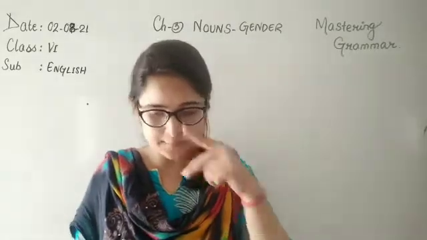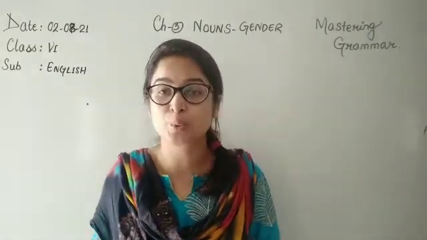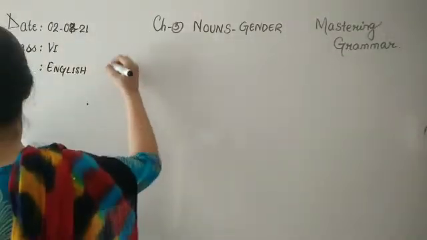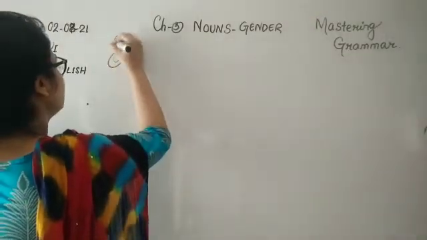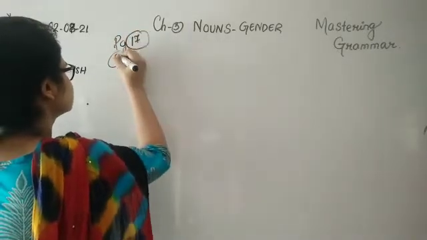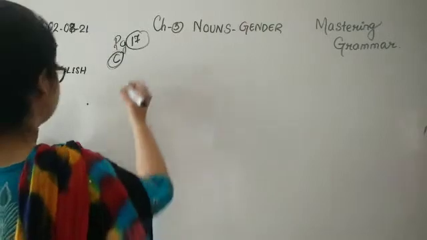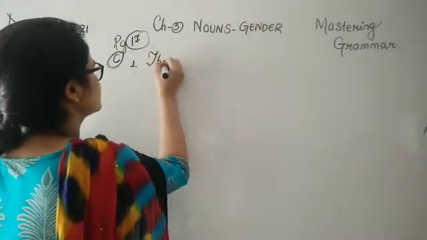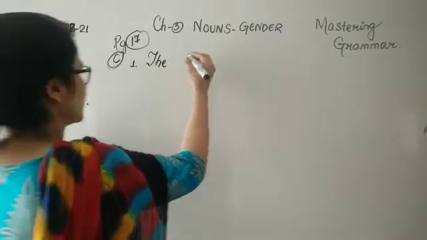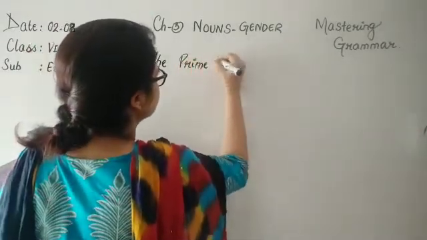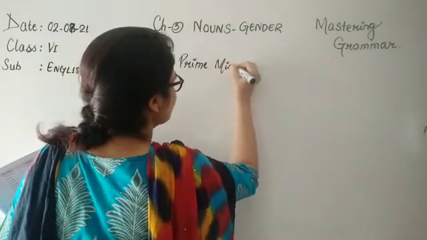So the first one, the Prime Minister received the Queen at the airport. So the word Queen is marked in bold. So page 17, exercise C, number 1. Because it has asked us to rewrite it, we are going to rewrite it. Prime Minister. Children, I am writing the answer.